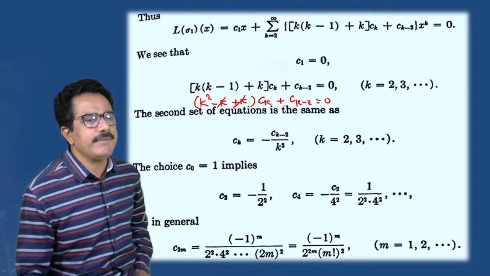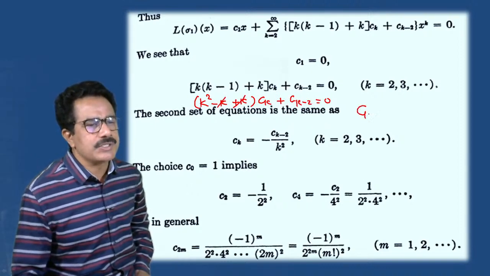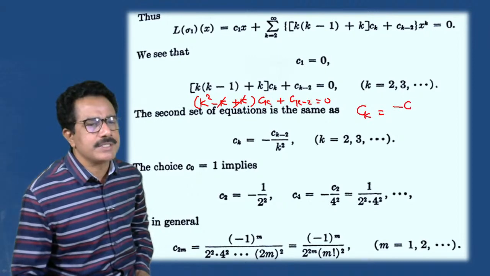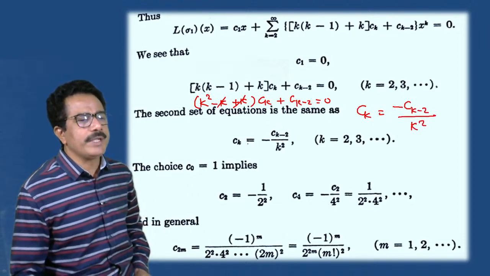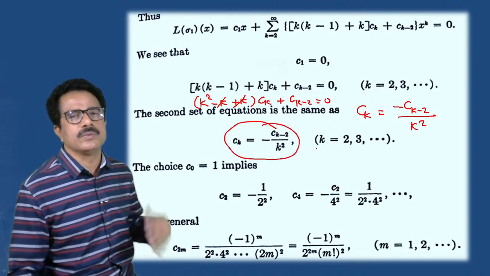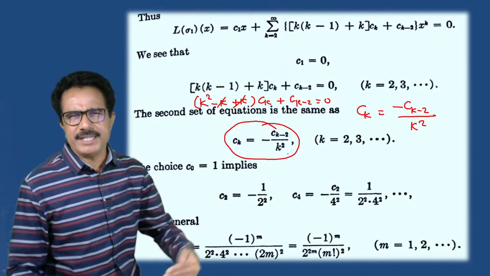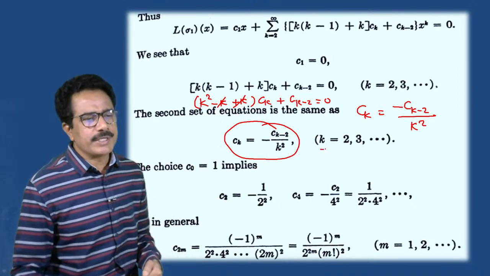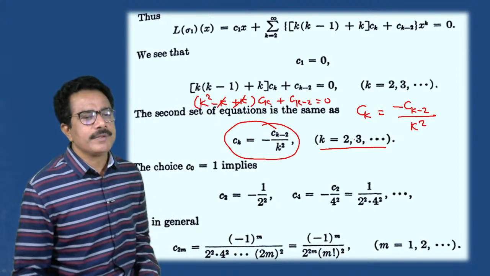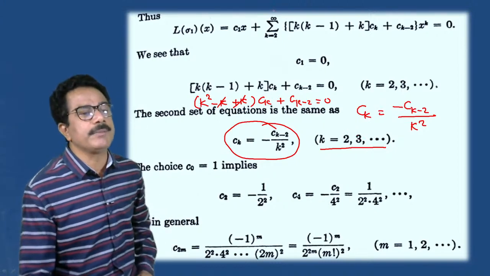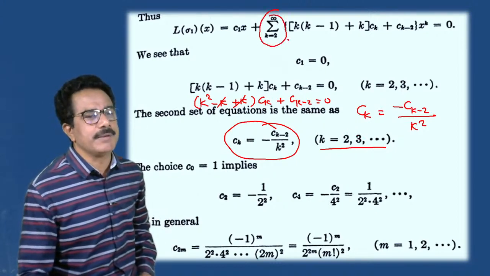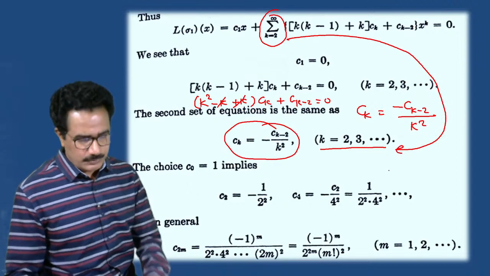Plus k minus k will get cancelled. Then we can write ck is equals to minus ck minus 2 divided by k square. So we get this result. You can see these are simple mathematics steps. Now k is equals to 2, 3, 4 up to infinity, because there is a summation.